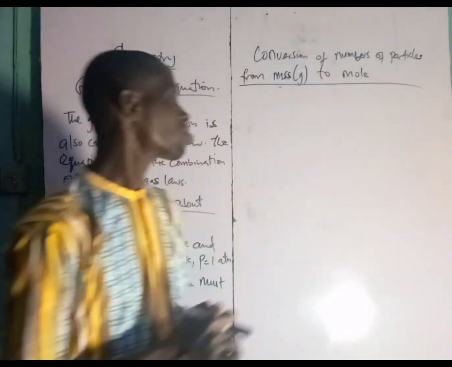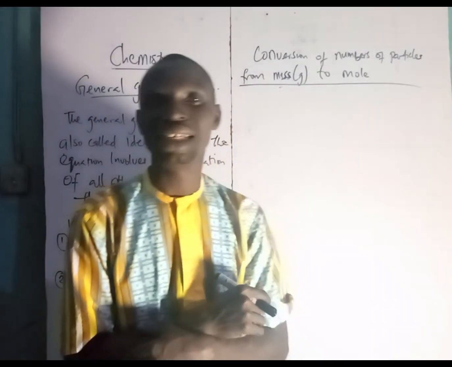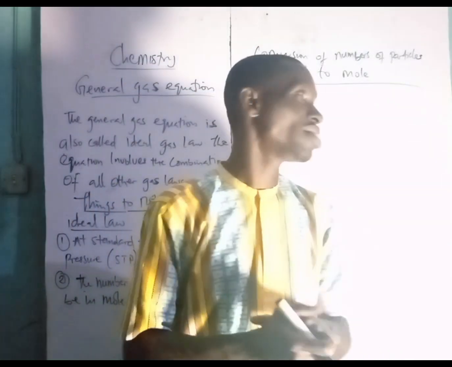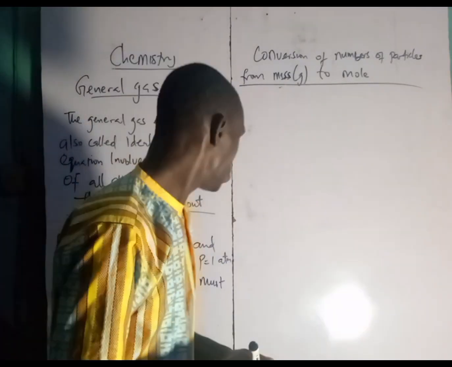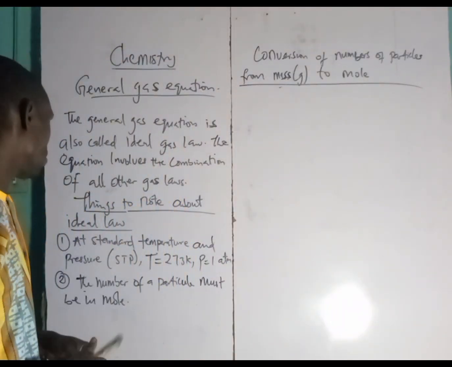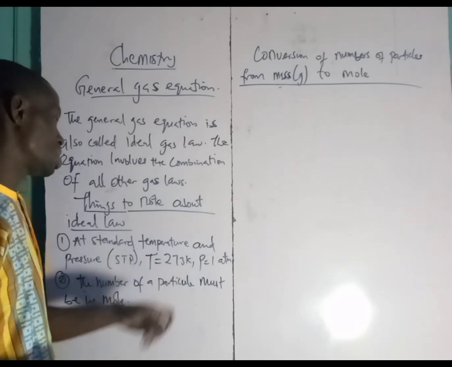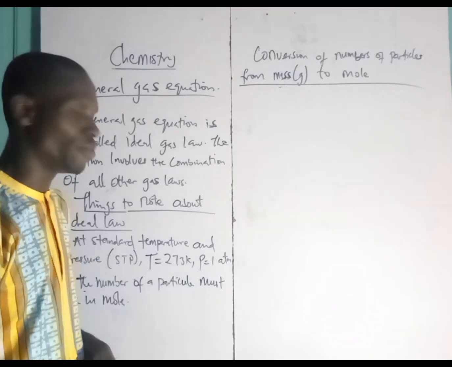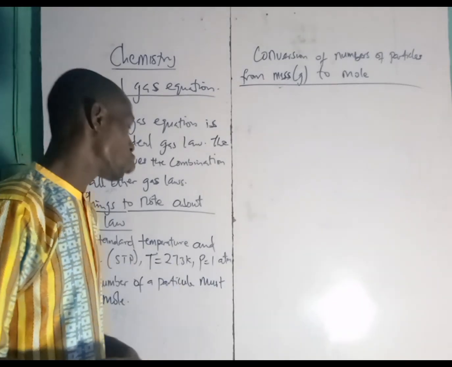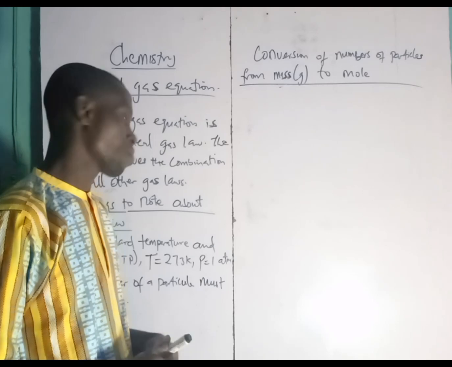Now, to make the class easy and simple, there are some important things that we should note. Number one is that at standard temperature and pressure, temperature will always equal 273 Kelvin. Pressure will equal 1 atm, that's atmosphere.